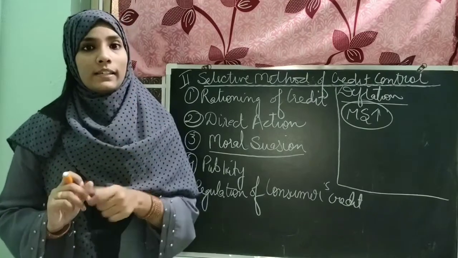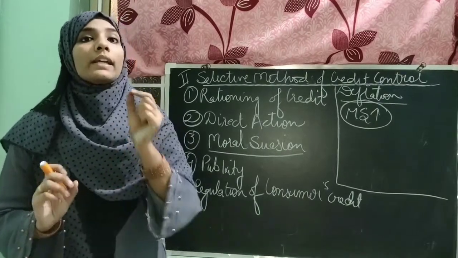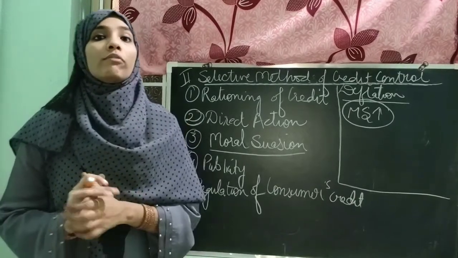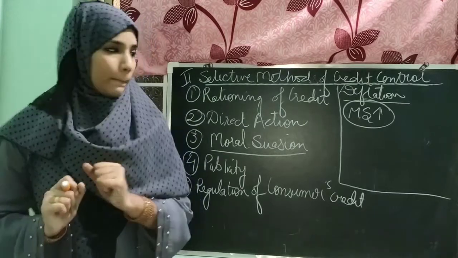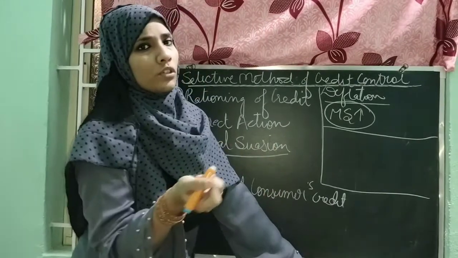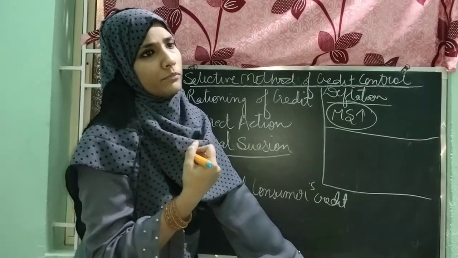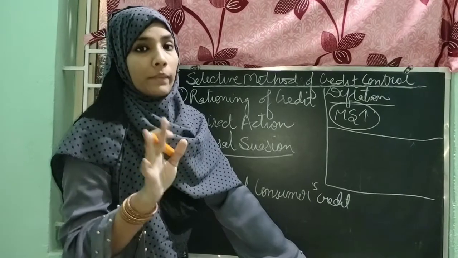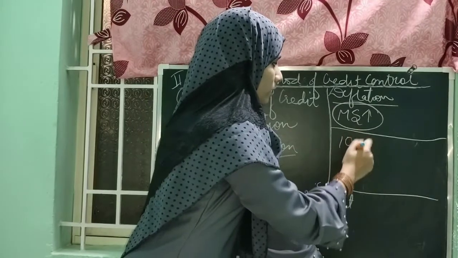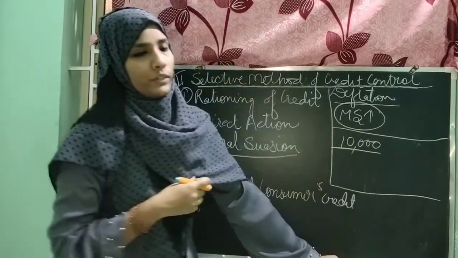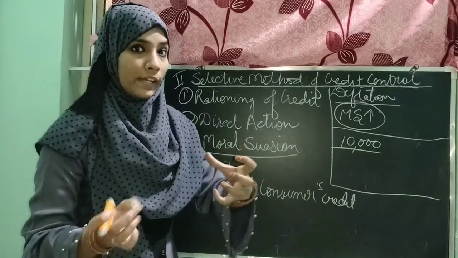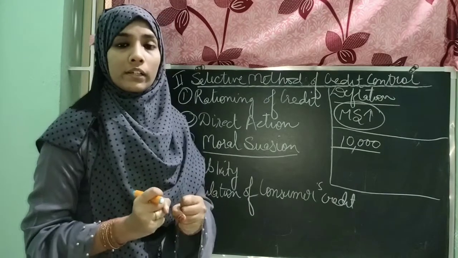And here in this case, RBI can increase the down payment amount to control the situation of inflation in the economy. Are you understanding? Suppose you went to buy anything which is costing rupees 10,000. Suppose a laptop or an old computer costing 10,000. The down payment can be 1,000, 2,000, but RBI can increase the amount of down payment.